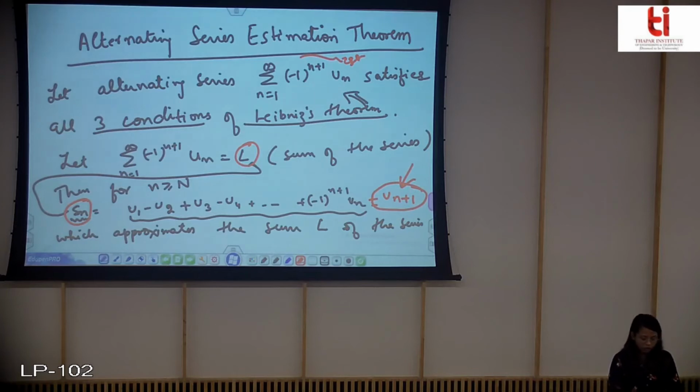And also, an interesting point is that the sign will tell whether the approximation is underestimating the real value or overestimating the real value.